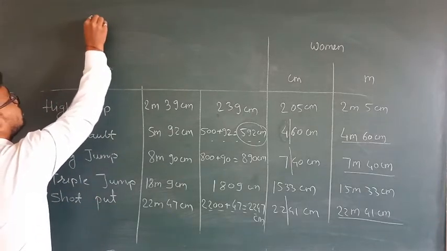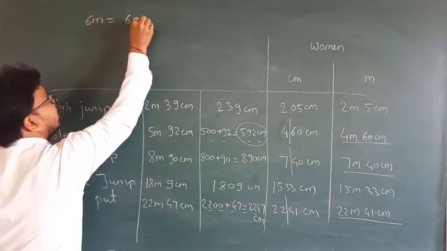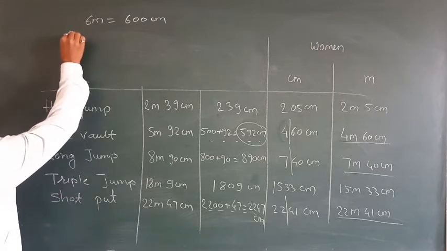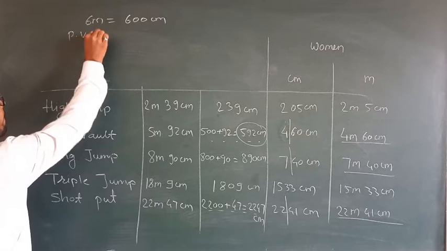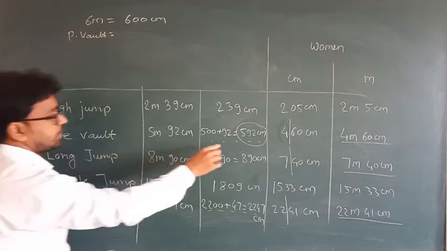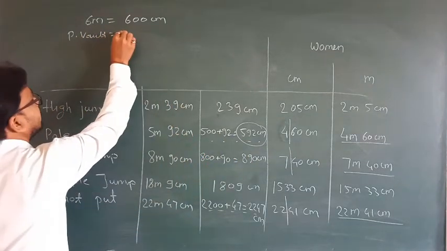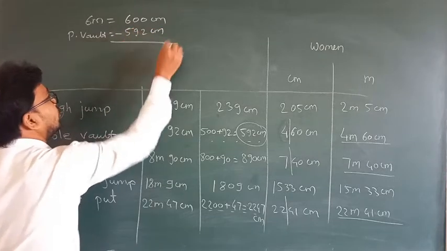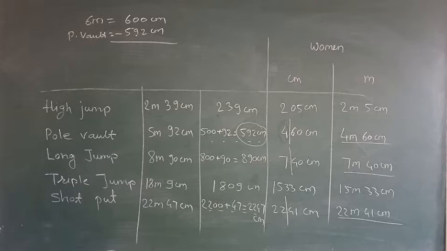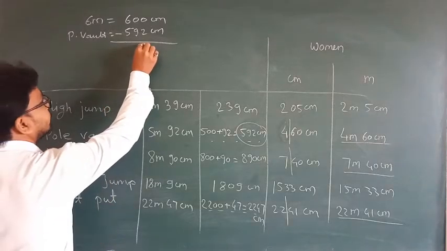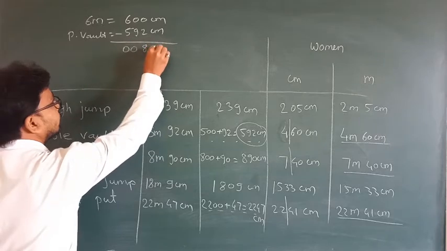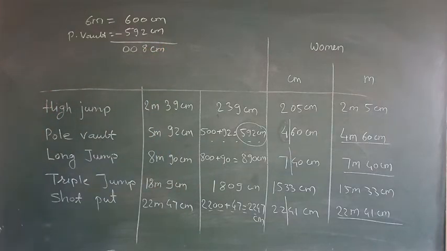So 6 meter equals 600 centimeter, and this pole vault is having 592 centimeters. So we subtract this. So we get 8 centimeter.